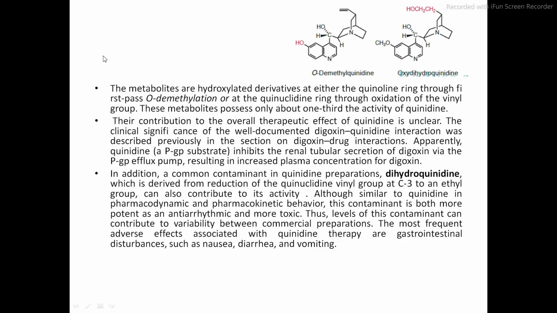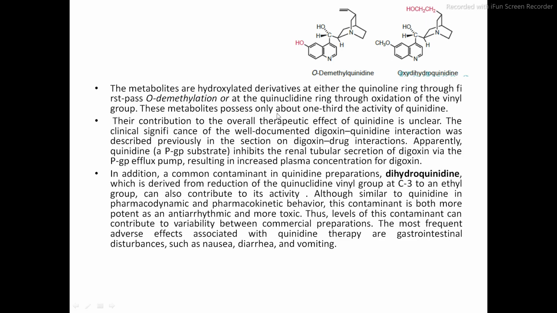The metabolites are hydroxylated derivatives either at the quinoline ring, through first pass O-demethylation in the formation of O-demethylquinidine, or at the quinuclidine ring through oxidation of the vinyl group.